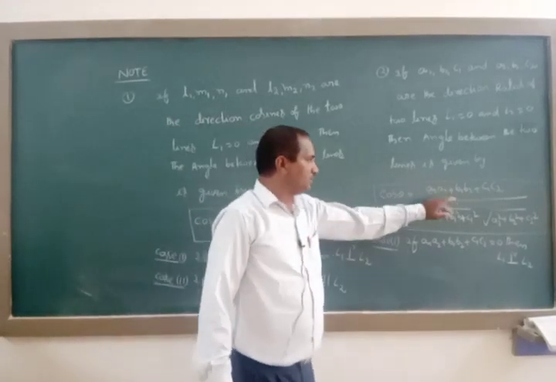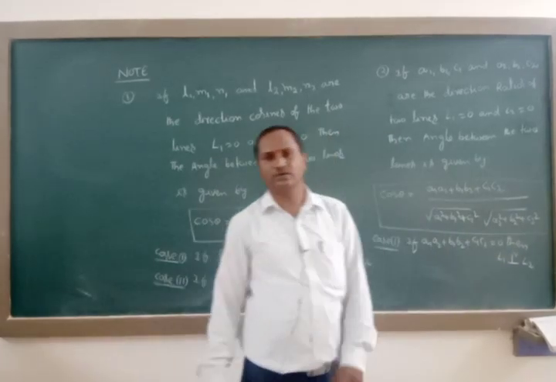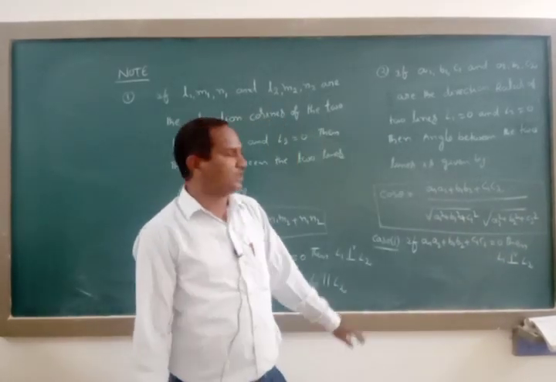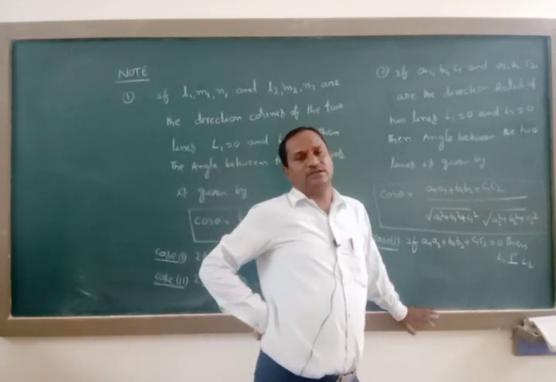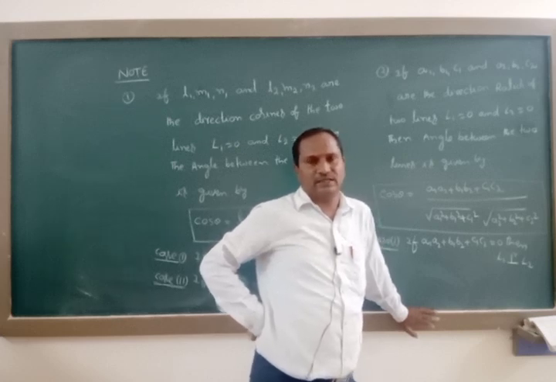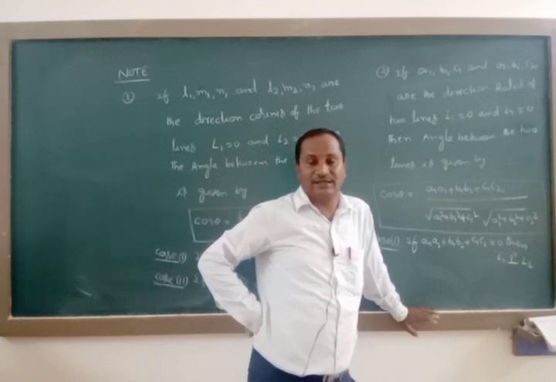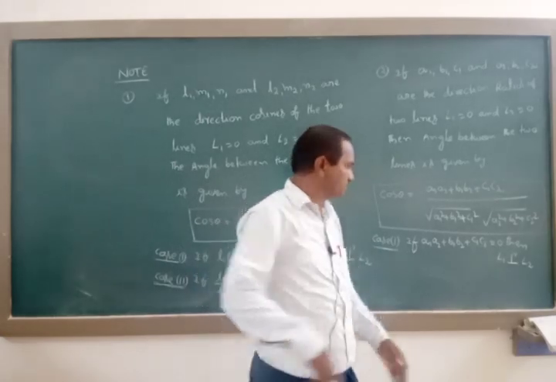In this fraction, the numerator is 0, so 0 by some finite value is equal to 0. Then cos theta is equal to 0; we have to check which degree of the cosine function gives 0. We get cos theta is equal to cos 90, then cos gets cancelled, and theta is equal to 90. In that case, we call those two lines perpendicular to each other.